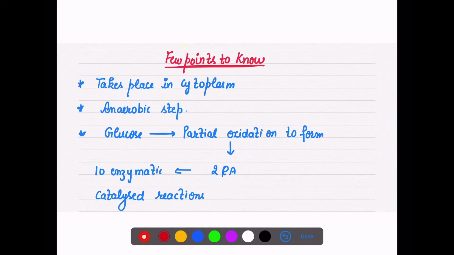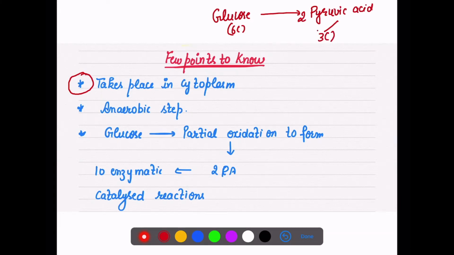Few points before I start with the actual pathway that you should know. Glucose is a 6 carbon compound, right? And it changes into pyruvic acid, or specifically, you know now, two molecules of pyruvic acid, because it is a 3 carbon compound. This process happens in the cytoplasm. It is an anaerobic step because it is the first step when glucose is breaking down into pyruvic acid. After that, this pyruvic acid enters either the aerobic or anaerobic pathway.